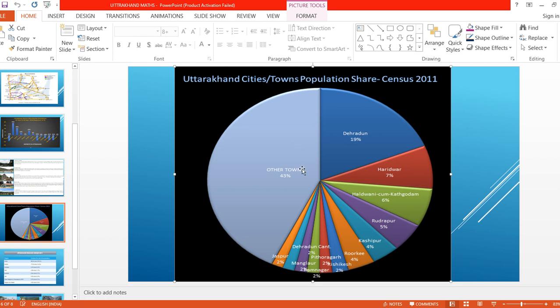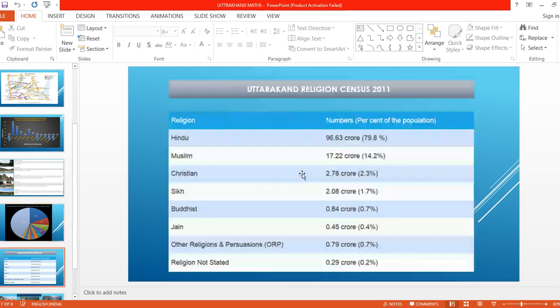Okay, the next. Next we can see the Uttarakhand religion census. If you see the religion census, children, these are the religions. Here we can see the Hindu percentage of population, 96.63 crore people. Even Muslim people are there. Their percentage is 14.2 percent, meaning 17.22 crore people from the Muslim religion. Then Christians are there, 2.3 percent staying in Uttarakhand.